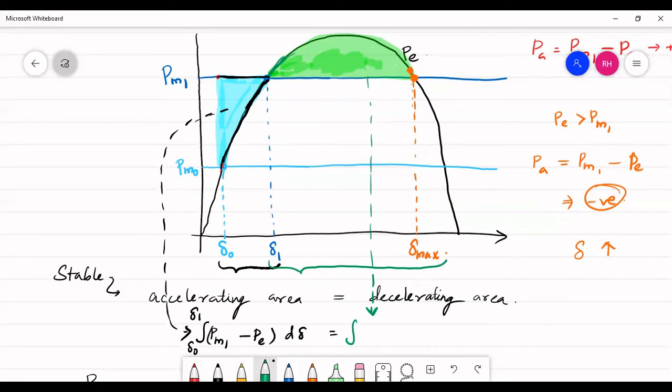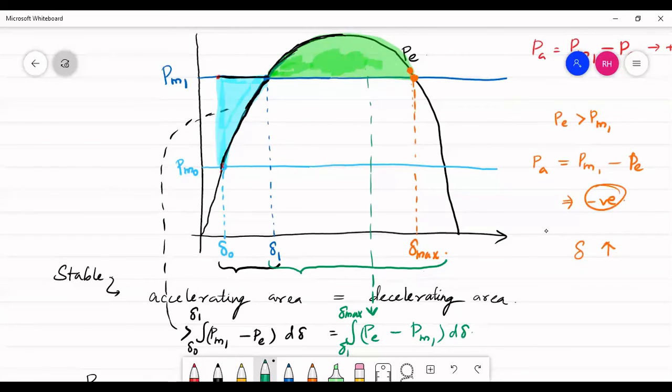And talking about the decelerating area, the delta value ranges from delta 1 to delta max, and in this region PE value is greater when compared to the value of PM1. So it is PE minus PM1 d delta.